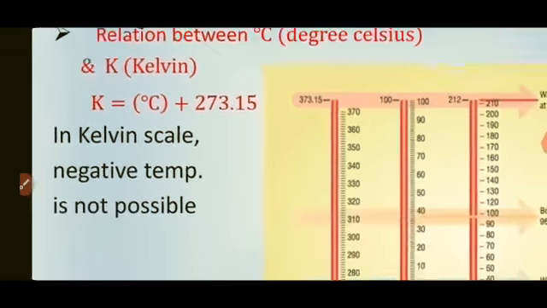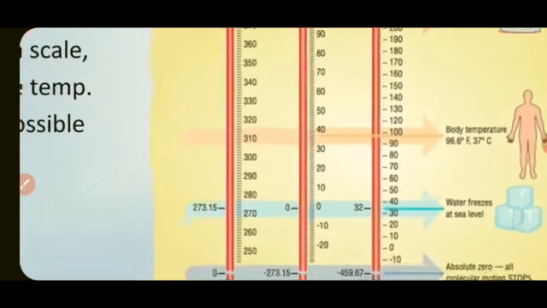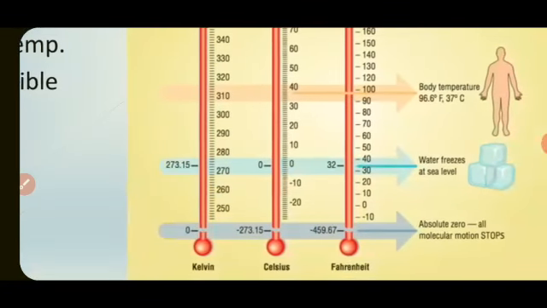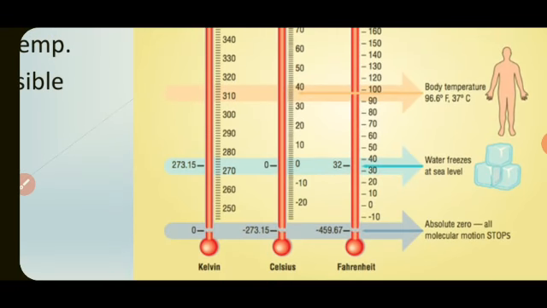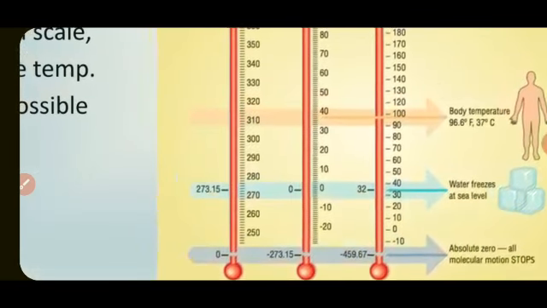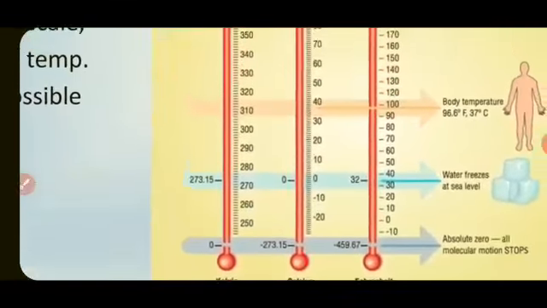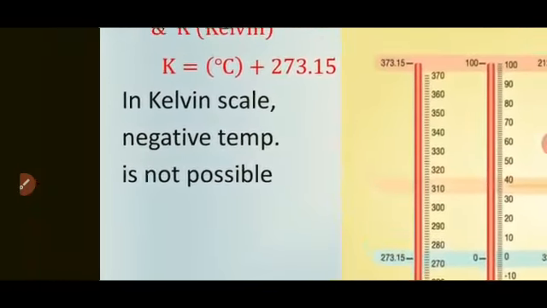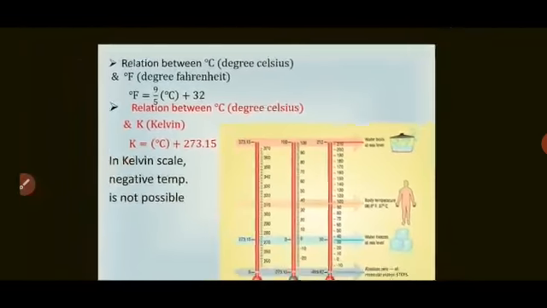Now, what have you observed in this? In Fahrenheit, there is a negative temperature below zero. In the Celsius scale, even there is a negative temperature. But in Kelvin, is there any negative number? Not at all. So in the Kelvin scale, negative temperature is not possible.